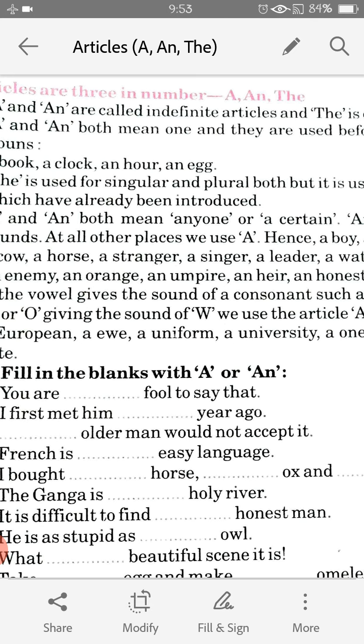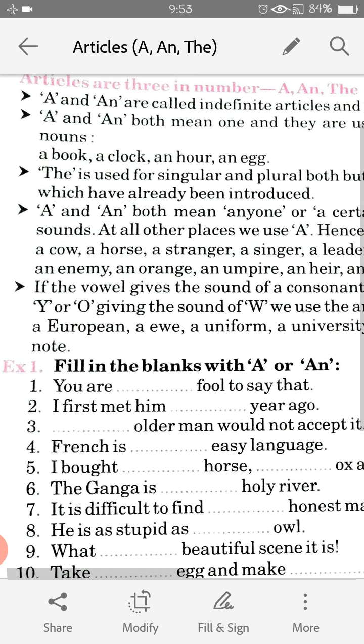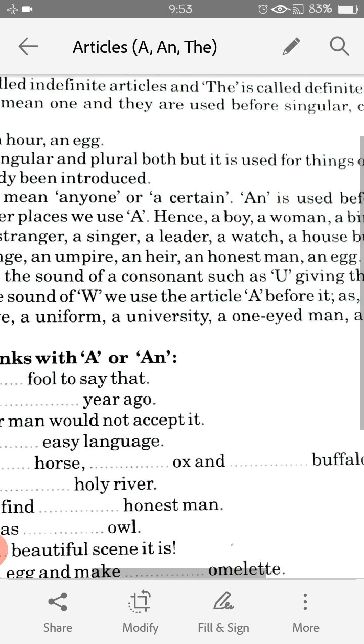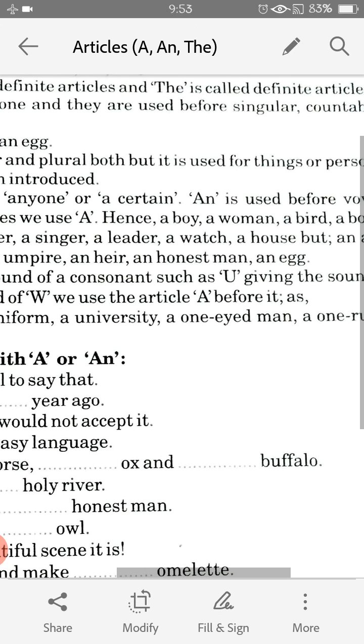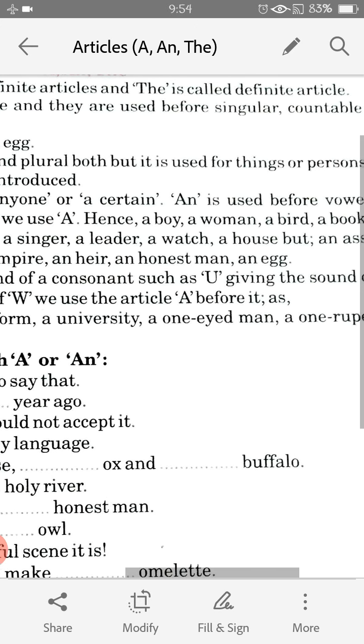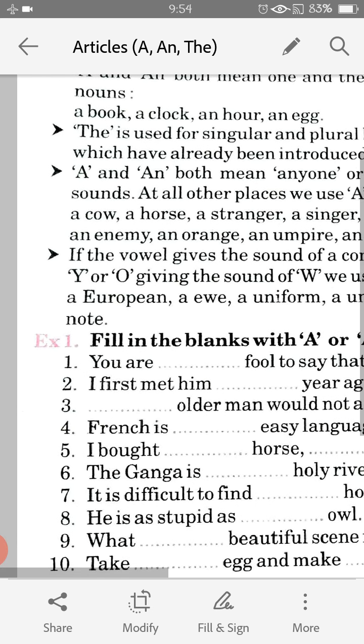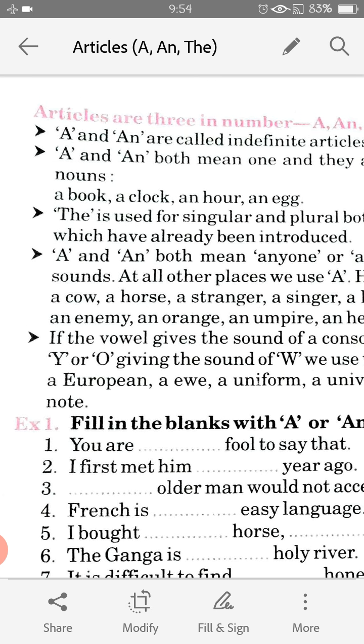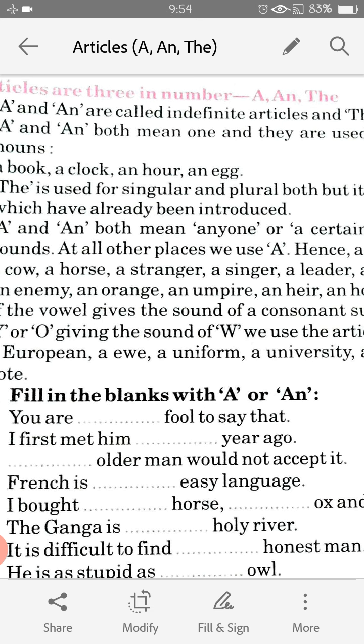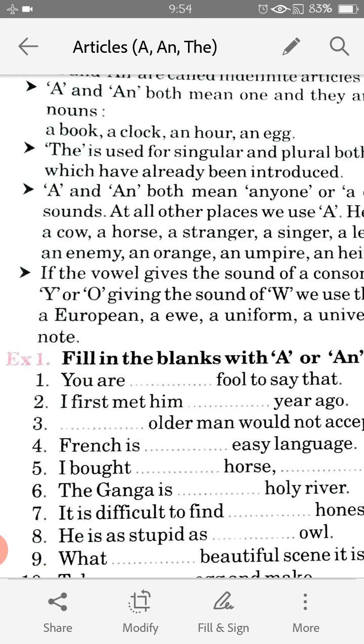So then we will use the article a, like a European. E is a vowel, but still it is not giving us the sound of a vowel. So we have used here a European. A ewe, a uniform, a university, a one-eyed man, a one rupee note. So I hope these things are clear to you people. Rest of the things we will do in our online classes.